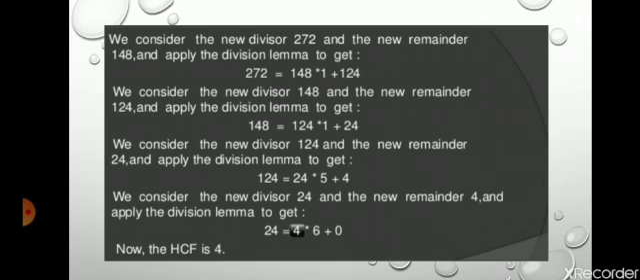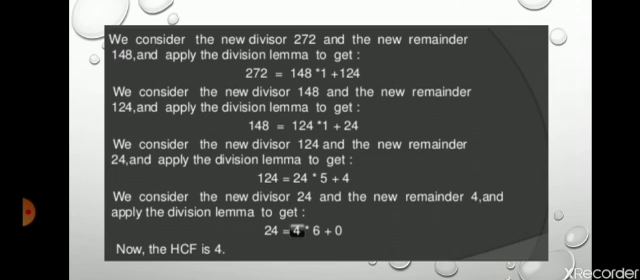Then we consider the new divisor 272 and new remainder 148 and apply the division lemma. Then we get 272 is equal to 148 into 1 plus 124. Again the remainder is 124, that means the remainder is not equal to 0. So we repeat this process.